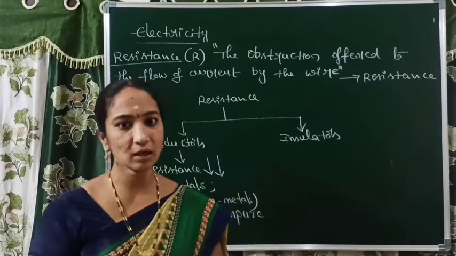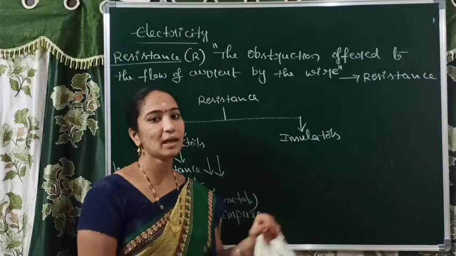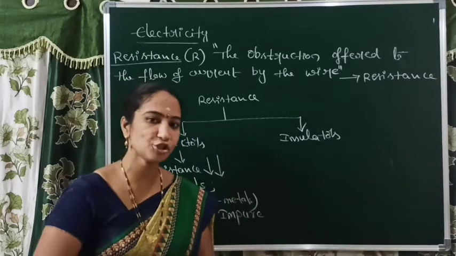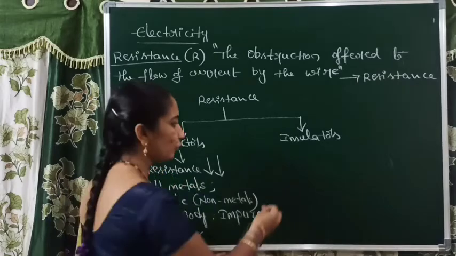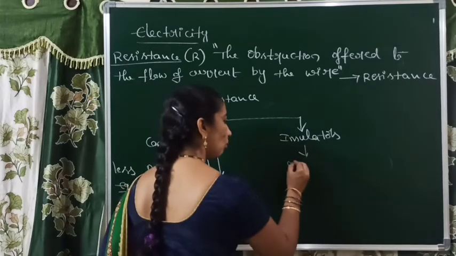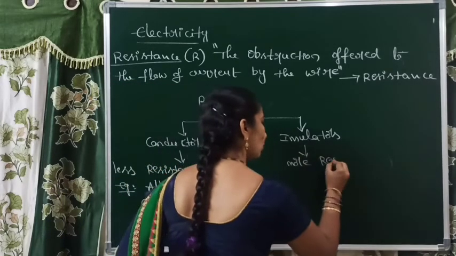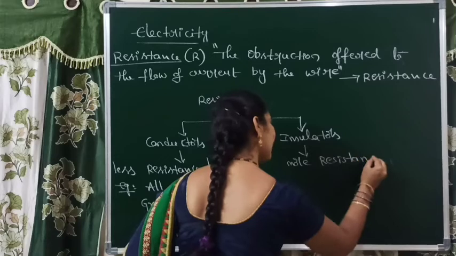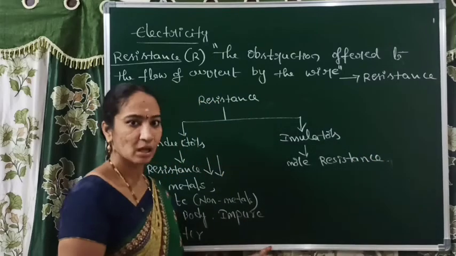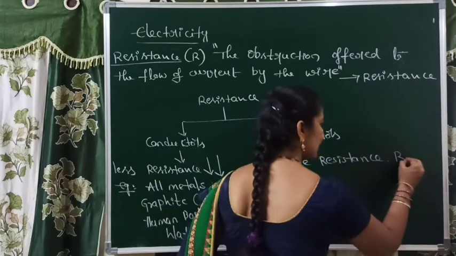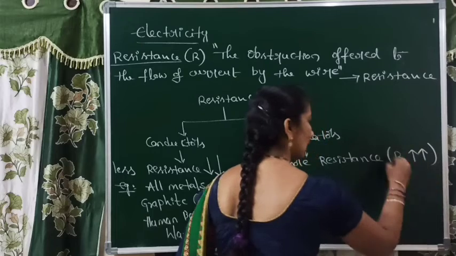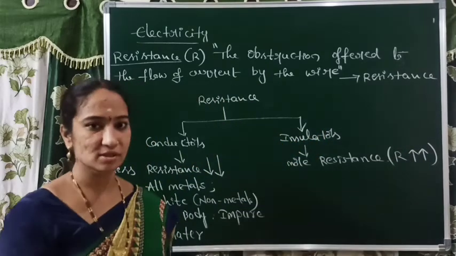Insulators means what, amma? Insulators means they do not allow electric current. ఎందుకు allow చేయలేకపోతున్నాయి? Because of more resistance. అక్కడ flow of current ని oppose చేసేస్తున్నాయి. So that means resistance is more, up arrow indicates more resistance.